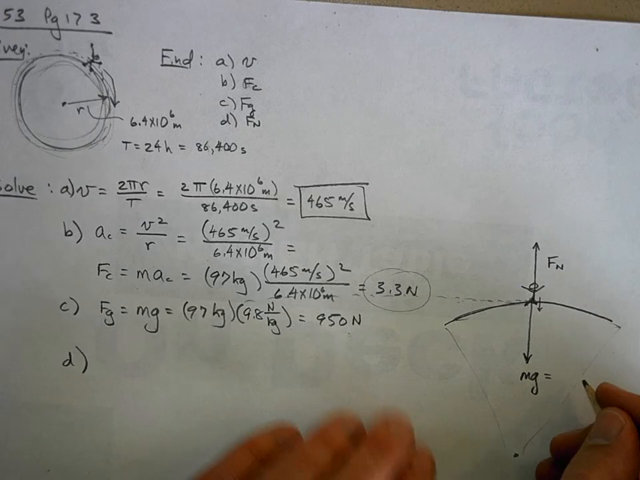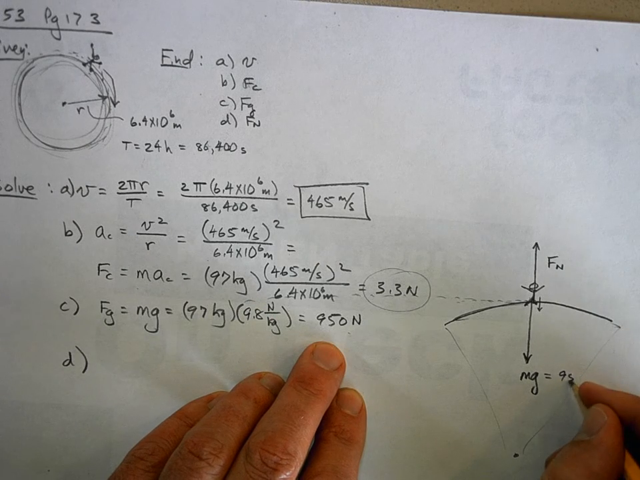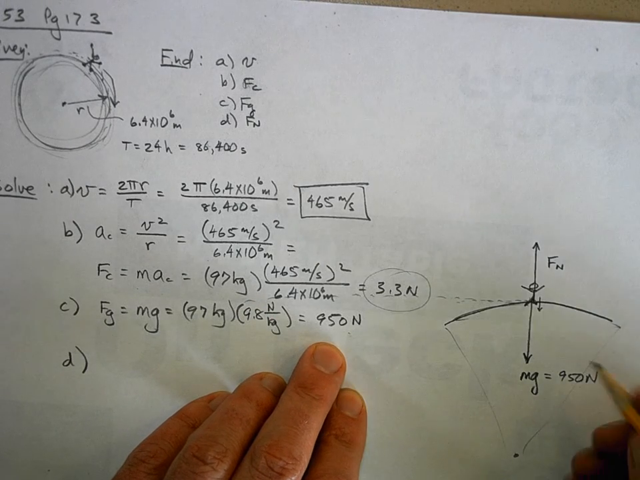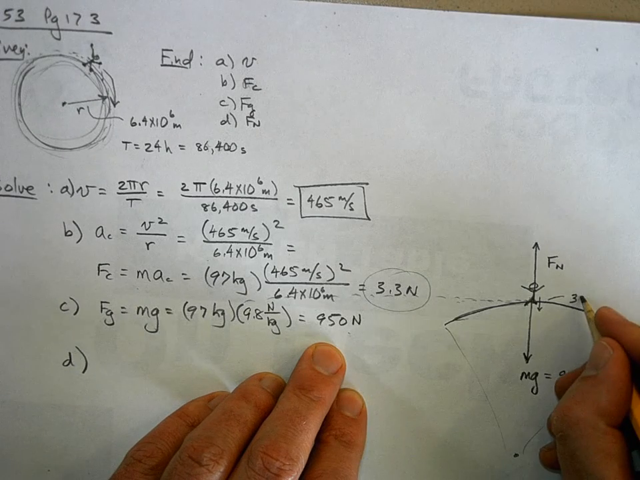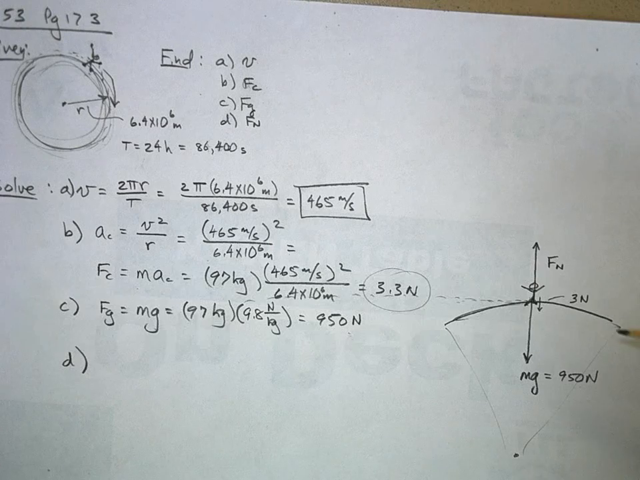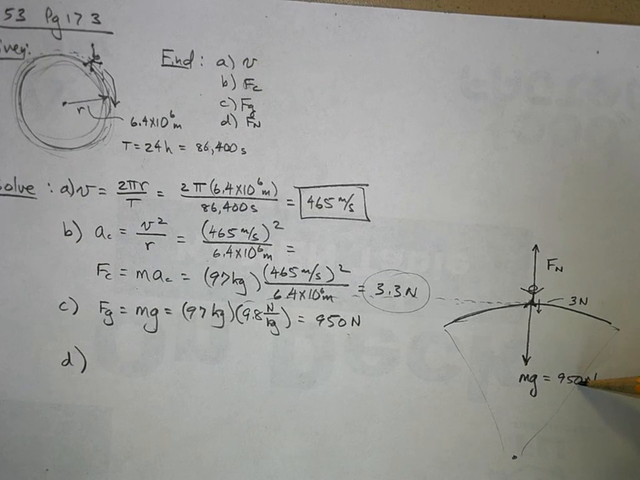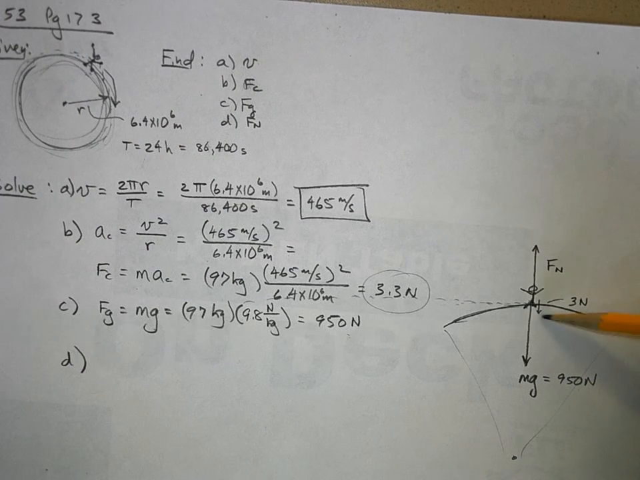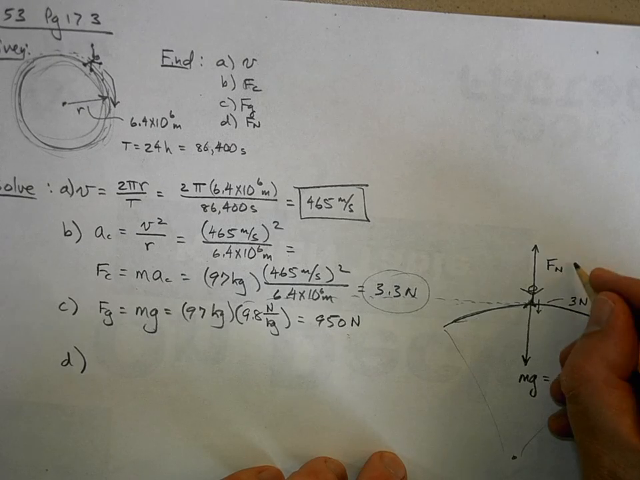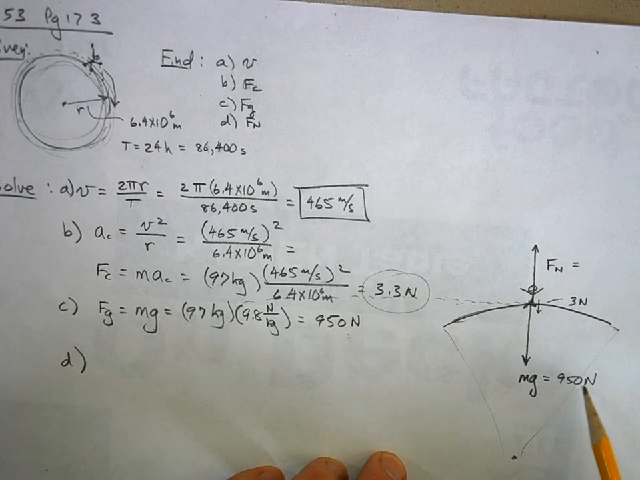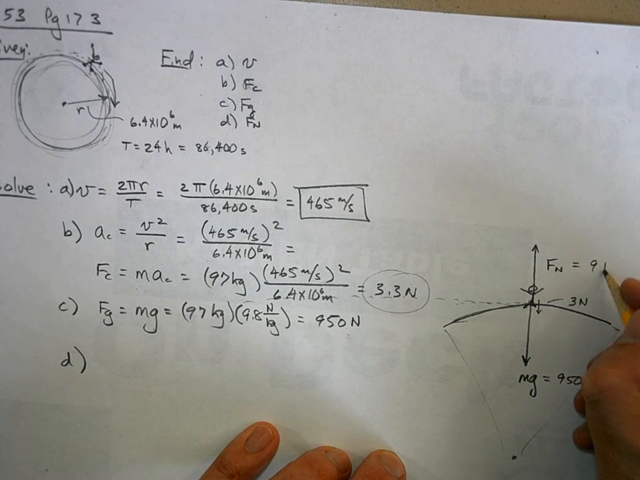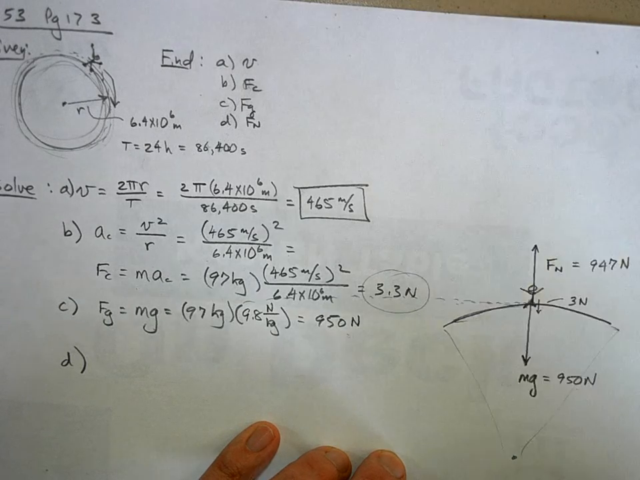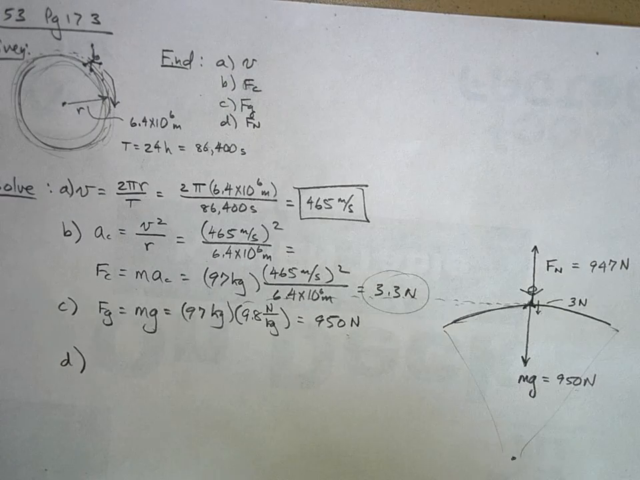Well, this is 950 newtons. This is approximately, well, it says 3.3. We'll just round it off to 3 newtons. So if this is 950 newtons, and we need 3 newtons left over, what's the normal force going to be? It's going to be 3 newtons less than my weight. We'll say 947 newtons. And that's my answer for the normal force.